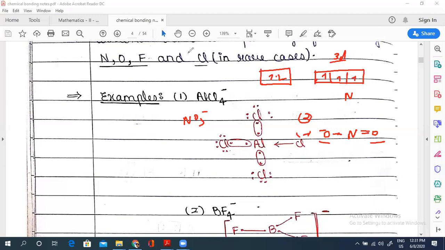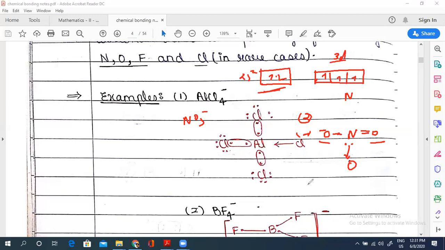So what will happen is nitrogen is having this lone pair, the 2s2, this is your lone pair. So nitrogen is having one lone pair, and oxygen needs 2 electrons. So nitrogen will give its one lone pair to oxygen. It won't share, it will give.